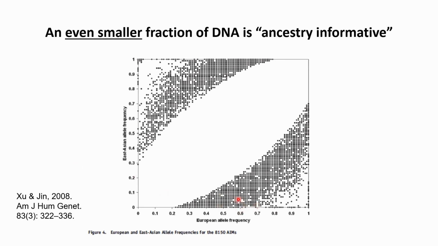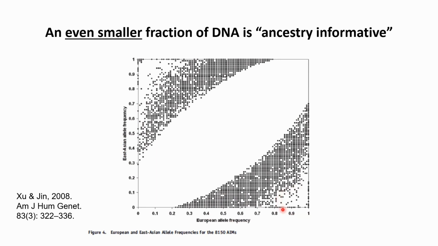For example, here we have this graph. On the x-axis, we have allele frequencies from people with a European ancestry, and then on the y-axis, the allele frequencies from people from East Asian ancestry.